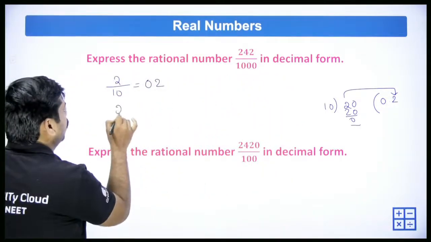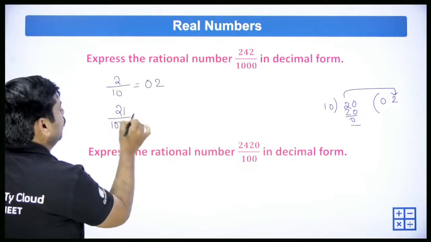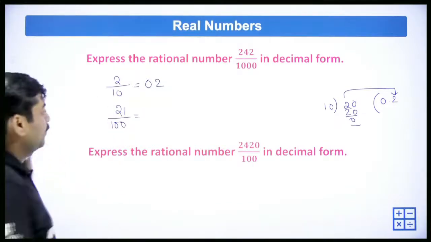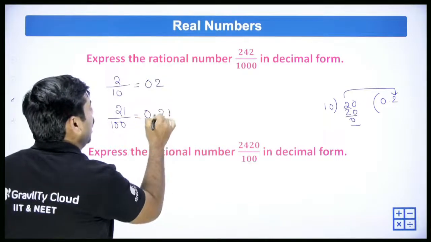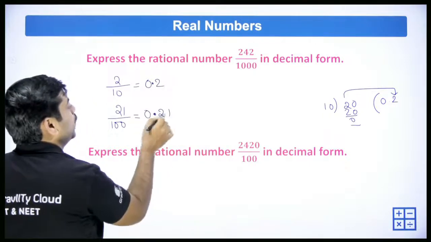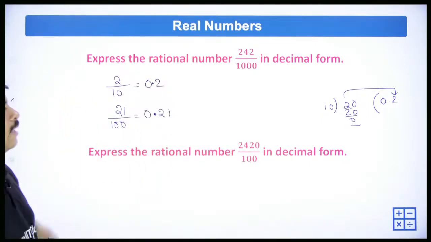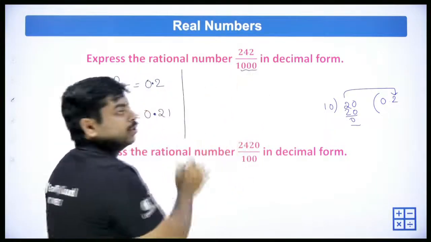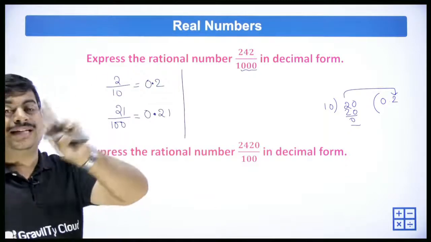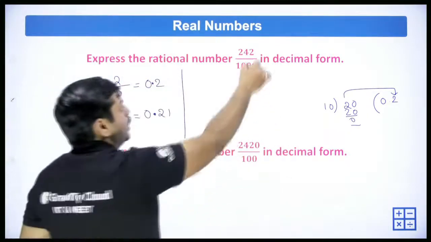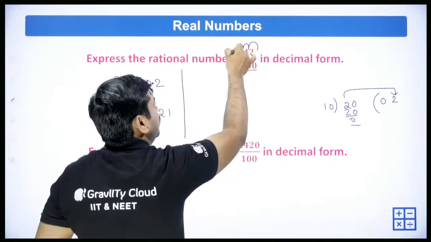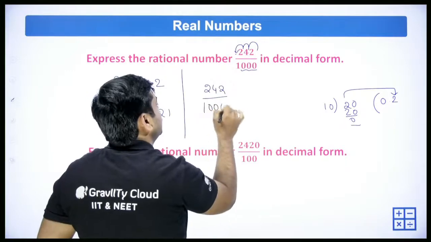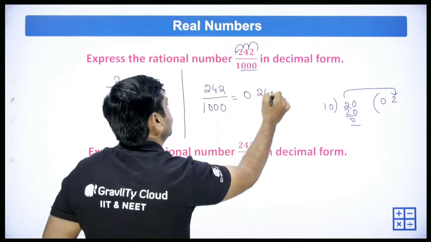If I go for 21/100, now we need two decimal places because we have 2 zeros in the denominator. So that will give you 0.21. After the decimal, you should have 2 values. Yes, you are having them. In the same way, for 242/1000, here you have 3 zeros, so you need to keep 3 decimal places: first place, second place, and third place. So here is the point. 242/1000 can simply be written as 0.242.